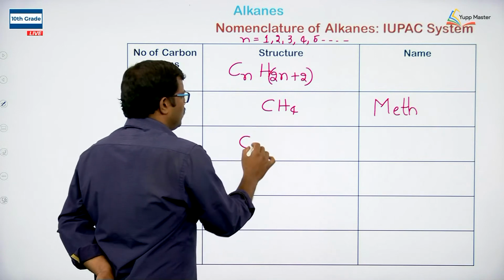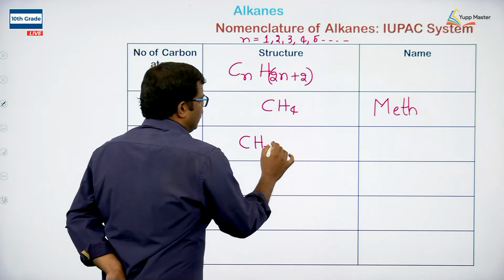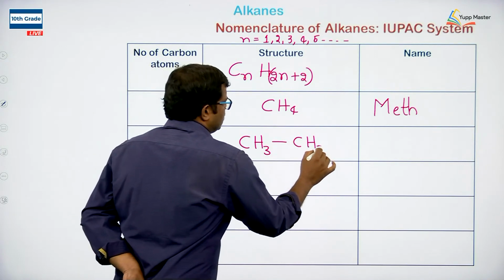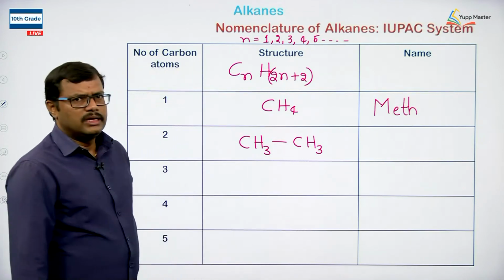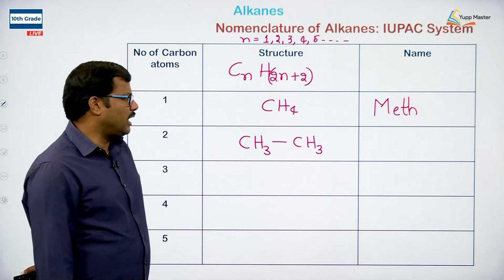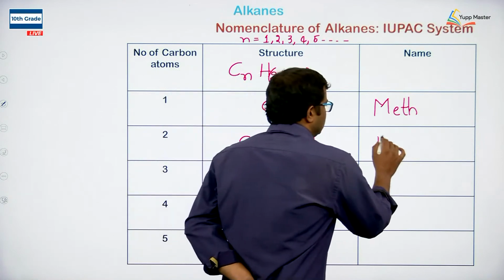Let us take n equal to 2. In that case we have C2H6, so it is CH3, CH3. Ethane, so the root word is eth.